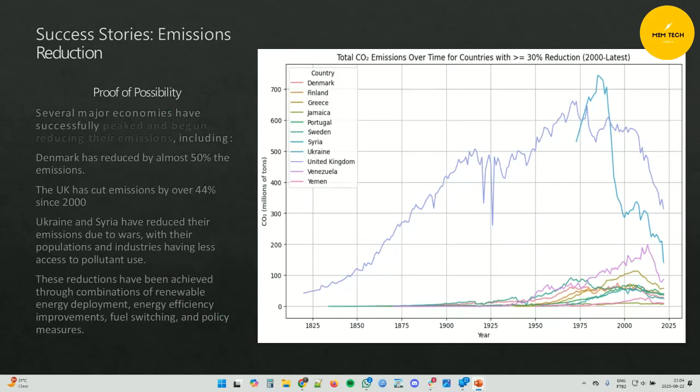Some countries prove that change is possible. For example, Denmark has cut emissions nearly in half. The UK has reduced by more than 40% since 2000. Other countries like Ukraine and Syria show reductions mainly due to conflict and reduced industrial activity. But Denmark and the UK demonstrate that policy, renewable energy, and efficiency measures work.